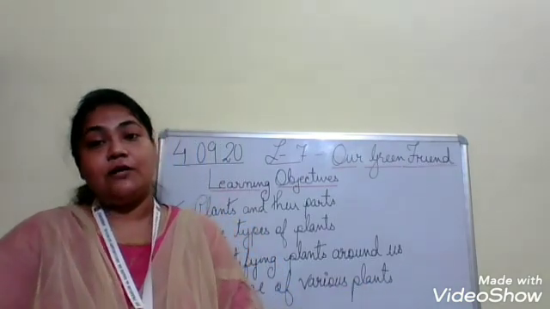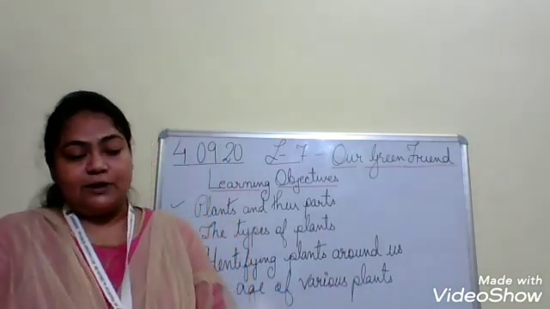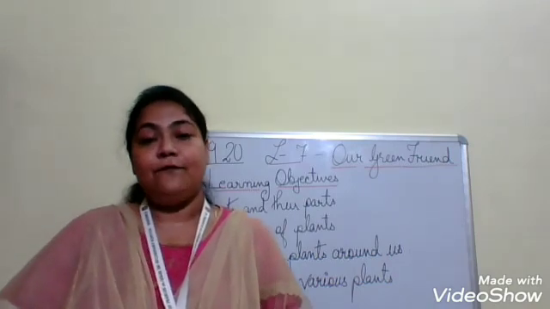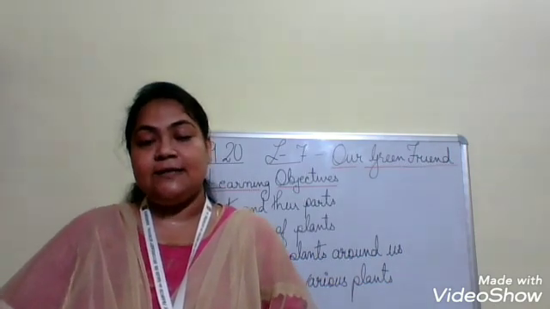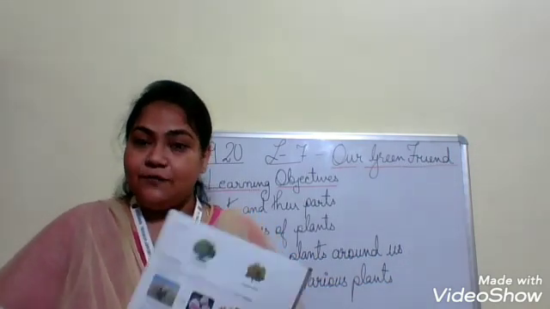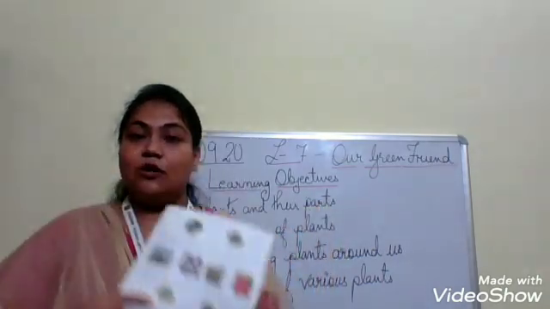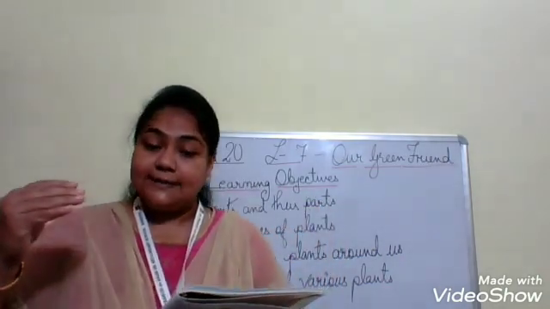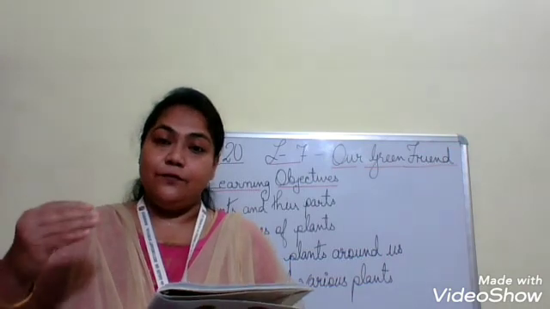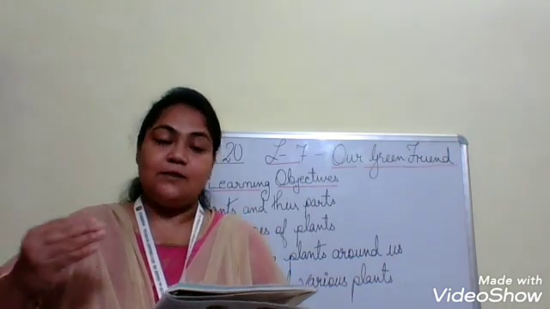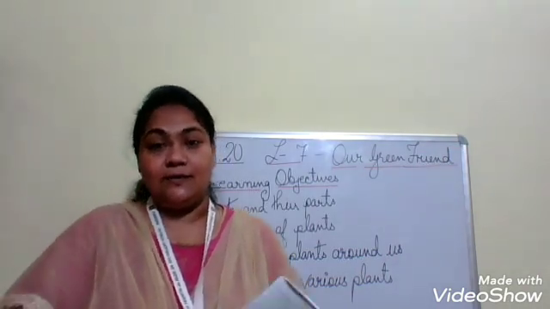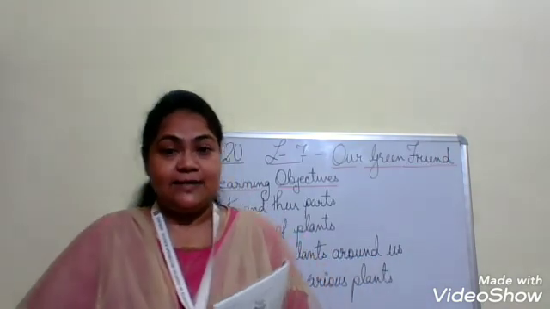So we have also learned about the different parts of the plant, that is the stem, leaf, flower, fruits, seeds and root. The root is fixed to the ground and above the root is called the shoot, where you will find the stem, leaves, fruit, branches, flowers, seed. Okay, these are the things we have learned in today's class.